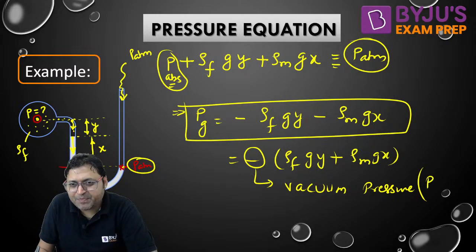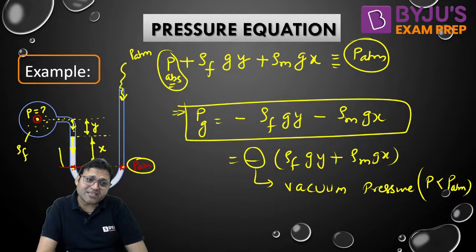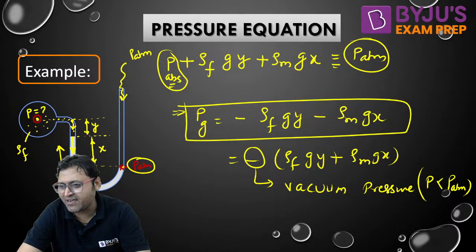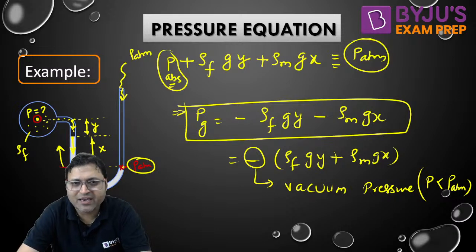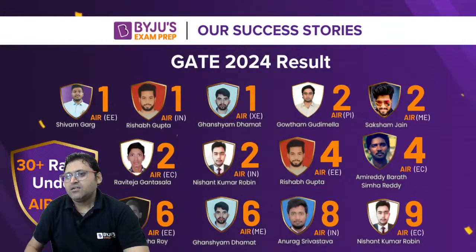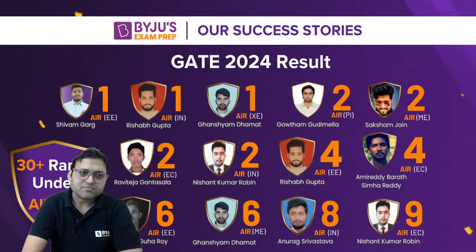Vacuum pressure, because P is less than P atm. It is a negative gauge pressure. That is why the deflection is in the upward direction. Manometric fluid deflection will tell you whether it is a negative gauge pressure or positive gauge pressure, right? So this is how you can easily write the pressure equation, right? If anybody is having any doubts, please do let me know.